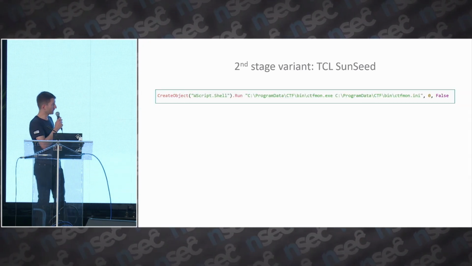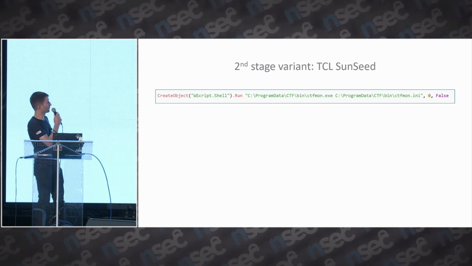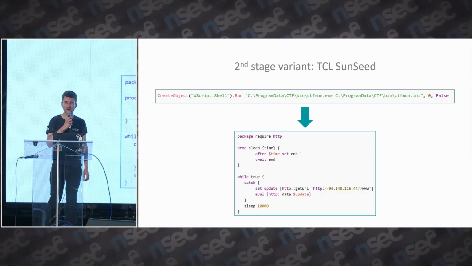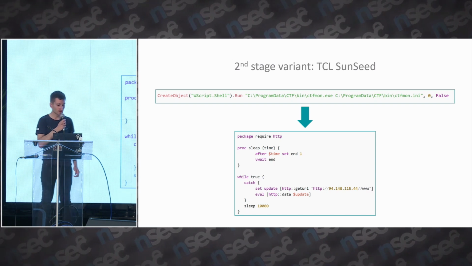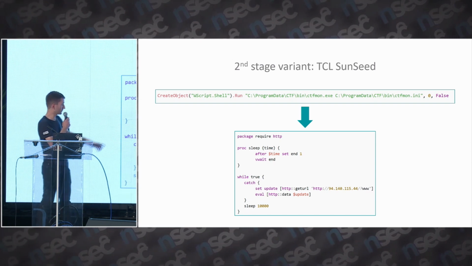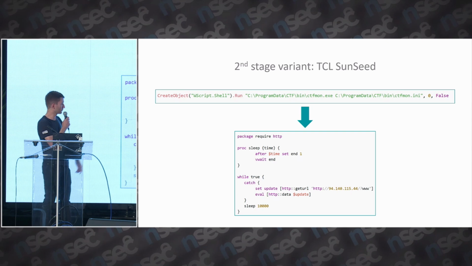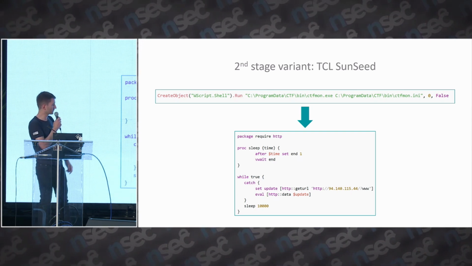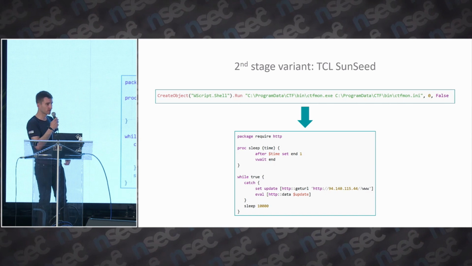This group really likes scripting languages. For example, they developed a variant of Sunseed in TCL. It was the first time I heard about the scripting language. But as you can see, it's almost the same thing, except that it doesn't retrieve the C drive serial number, but the logic is similar: it sends a request to a server and evals the reply.